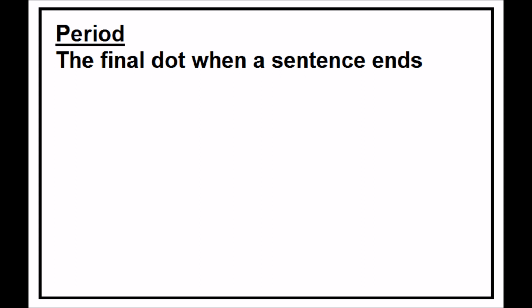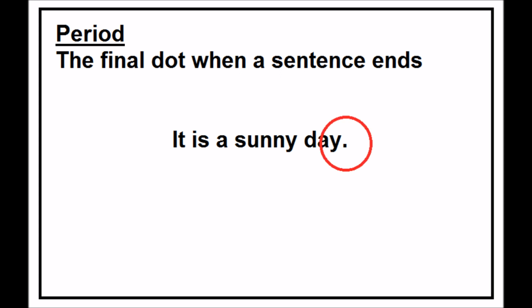We're going to see the period, and the period is the final dot, so the final stop, when a sentence ends. I think this is the easiest one, so I put an example here. It is a sunny day. If that's the end of your sentence, you have to put a period there. Okay, I know that I didn't put a period here, the final dot when a sentence ends. So compare my sentence and the example. It's so different. So remember to use the period at all times. And here I put a circle so we remember it.